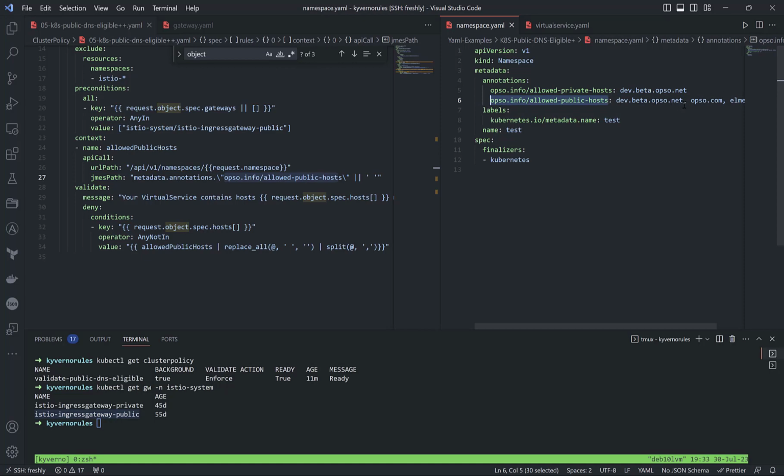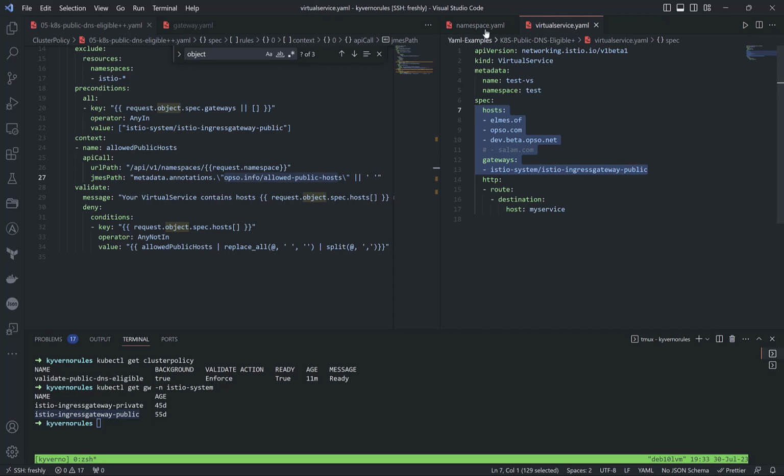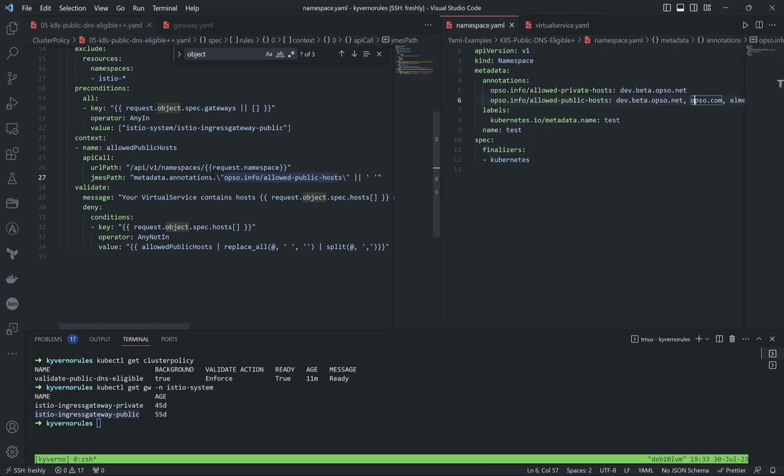So the important part here is we must prepare our rule to parse this part, even if we use commas with spaces to split our DNS names which we use inside of the virtual service hosts. So this part is going to get it. If there is nothing, we will return empty here. So just imagine right now we didn't define inside of the namespace annotation the public hosts, and nothing will be returned to this context.